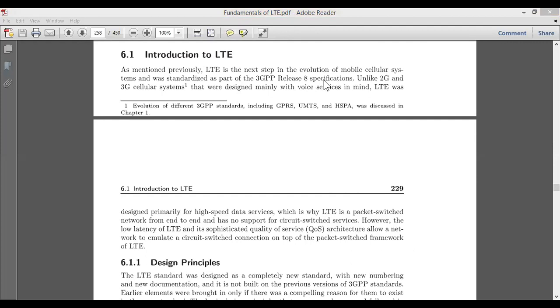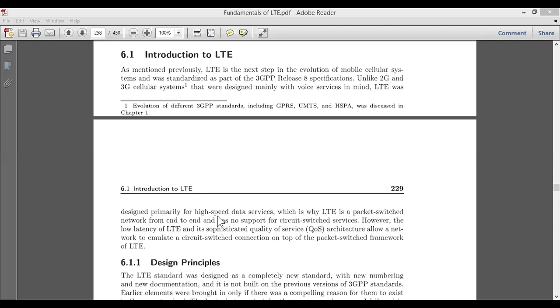So what we have seen in 2G and 3G systems was that they mainly focused on voice services and some kind of message services, with very few applications involved in the 2G and 3G cellular systems, but not specifically LTE. Therefore LTE should be designed in such a way that, rather than only voice and other applications, it also focuses on high speed data services. If you take the example of the Jio network, Jio is more focused on data rather than the other signals.